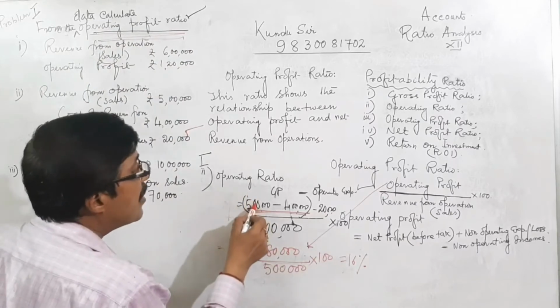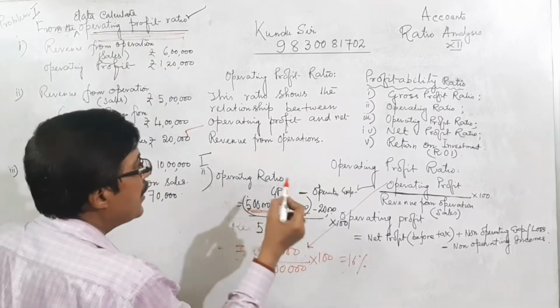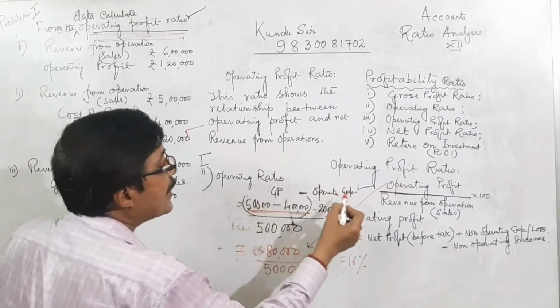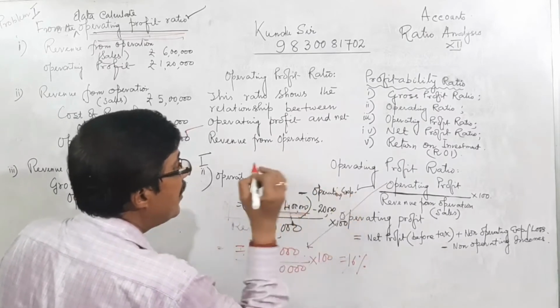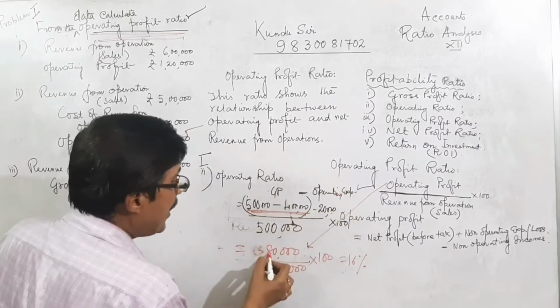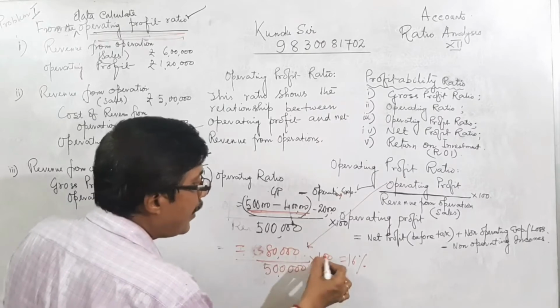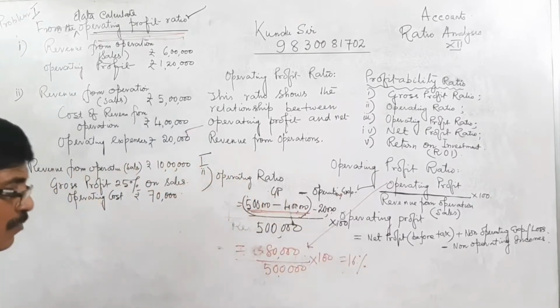Sales minus cost of goods sold equal to GP. From GP we are deducting operating expenses 20,000, then 80,000 divided by 5 lakhs into 100, that is 16% for the second sum. Now the third sum.